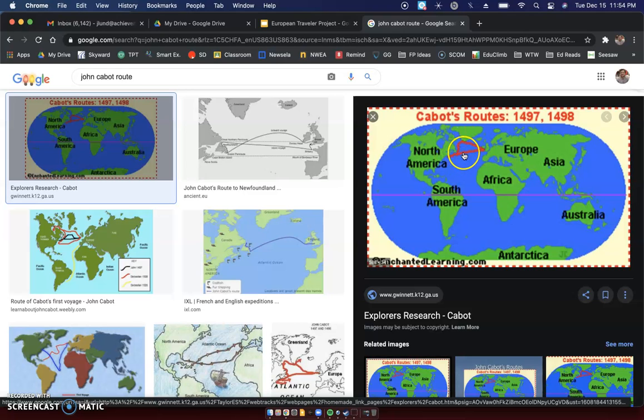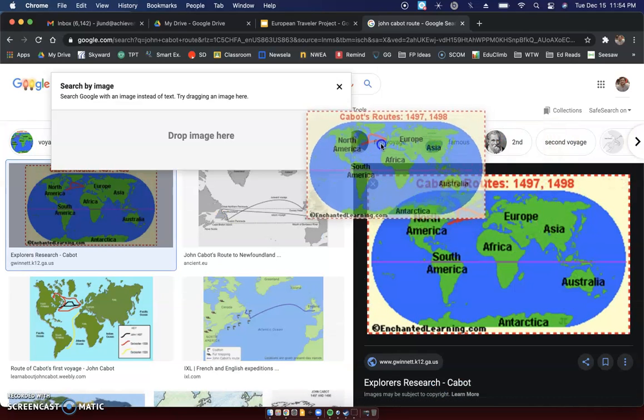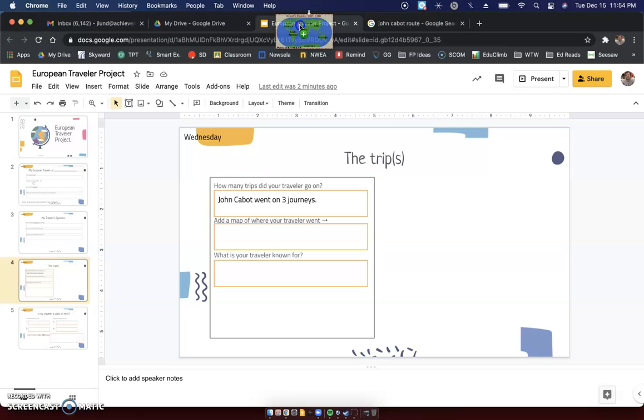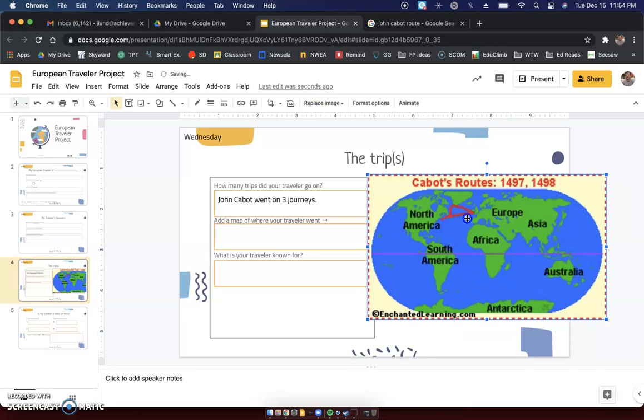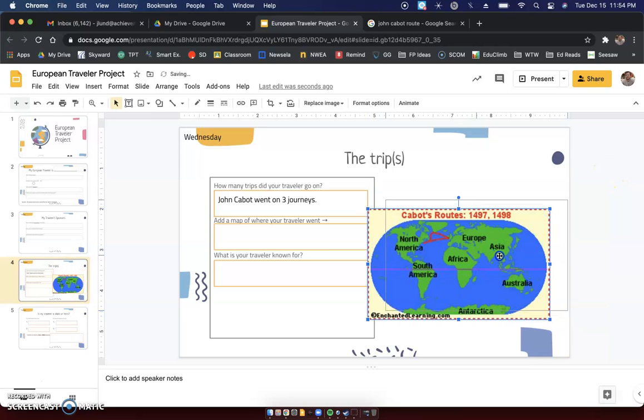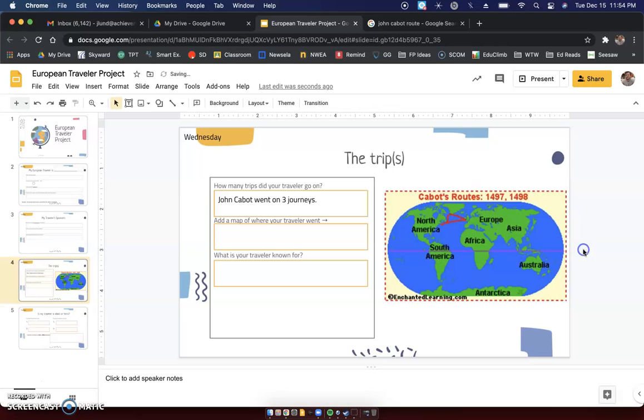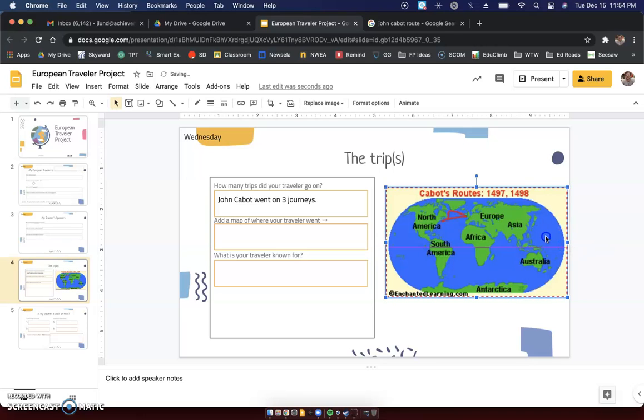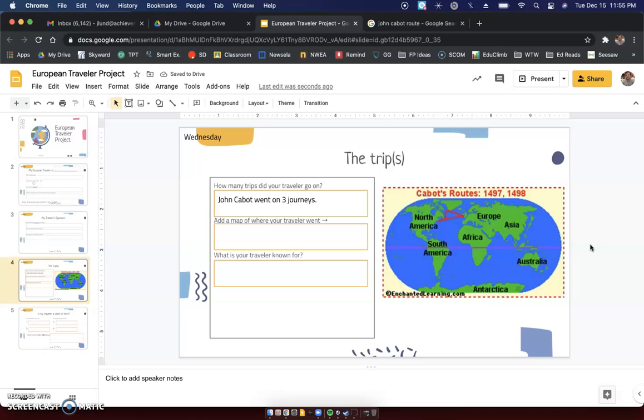He went up to North America up here, so there's a few things that you can do. If you want to click on this, you can click and drag it up to the European Traveler project, and notice I'm still holding it over that tab, and then I can bring it down and put it right there. There's my map. You might have to resize it a little bit and reposition it so it works. One kind of cool thing is that these little red lines that pop up around the picture are to help you. If this one's right down the middle of my slide, that means that this is right across the middle, so it's even. Kind of a cool little feature that Google Slides has for us.